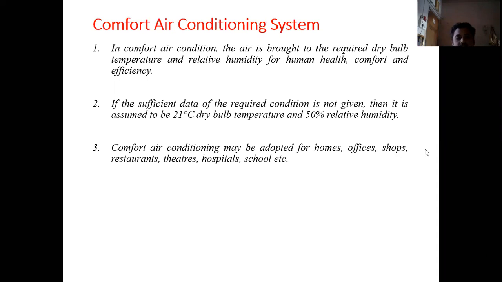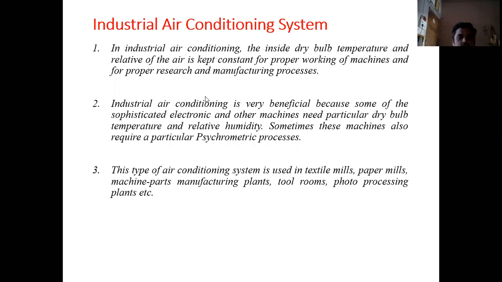So these are the different applications where we can use comfort air conditioning systems, and this is used for the purpose of human comfort. The next type of air conditioning system, according to the purpose, is the industrial air conditioning system.